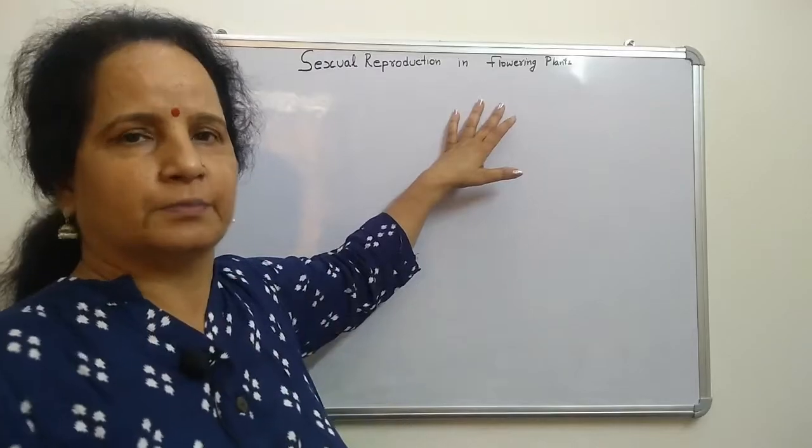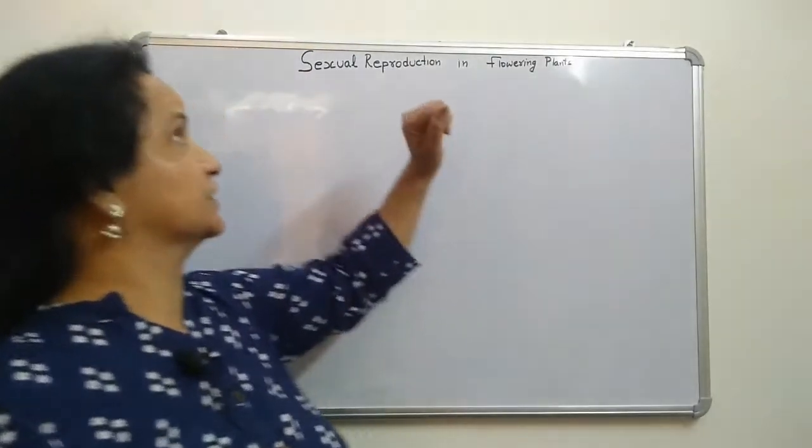As you know, bio is very simple. Bio is just like a very shy girl. Don't compare it with physics and chemistry. As you know, physics and chemistry are tough. It is very hard to cope up with that. But in bio, when you concentrate properly, take your time and study thoroughly, one or two readings are enough. Then you will definitely love this bio. Everyone will love it if you concentrate. Okay, so please take care of that. So we will start this chapter.